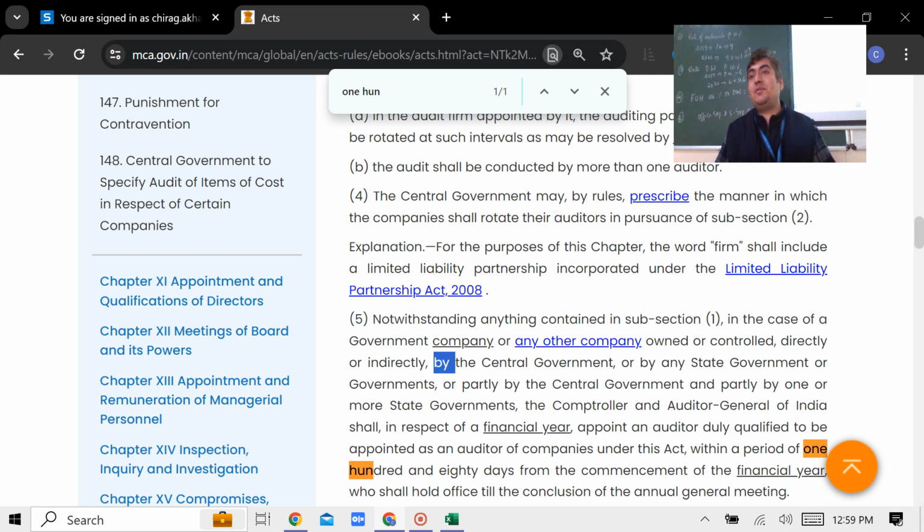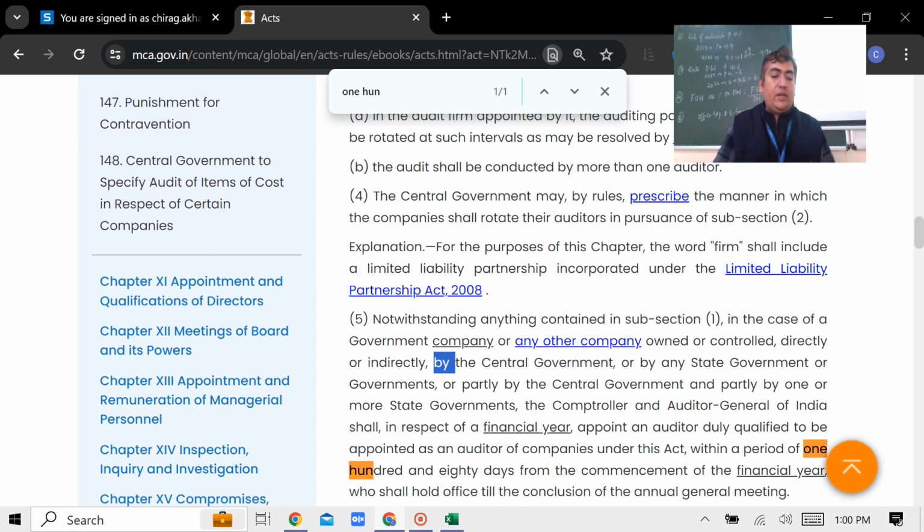Now what? Maybe you are thinking section 139 is over. No, it has just begun. Let's talk about another section which is talking about very serious considerations, and that one is section 139 subsection 2. What's mentioned in 139 subsection 2? Okay, for that we have to understand the logic.